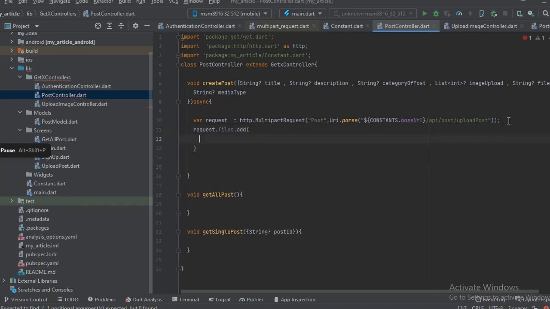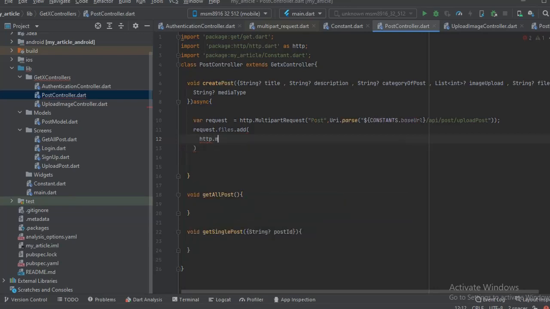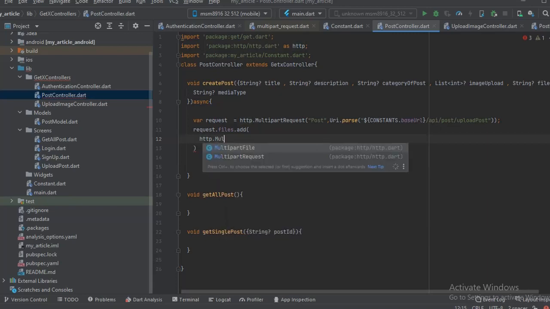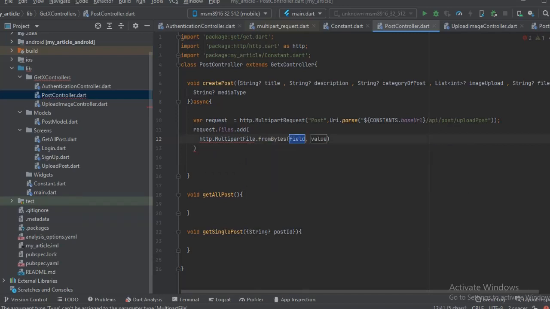Okay, so in create post, we're adding a file. We're going to attach files to it. So we're going to say http.multipartFile.fromBytes.